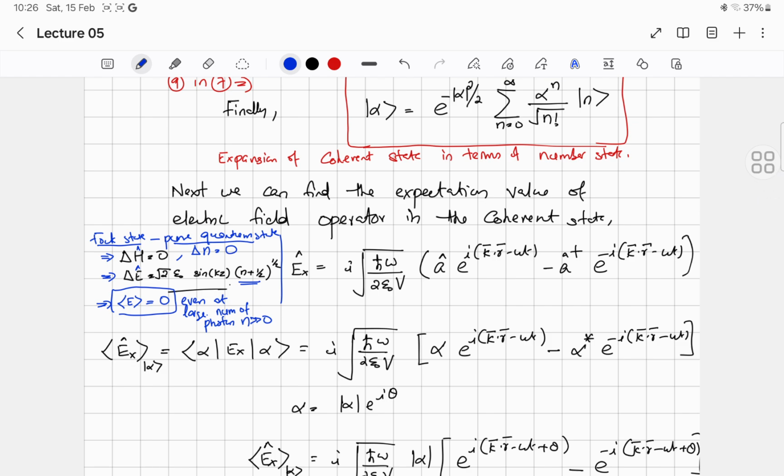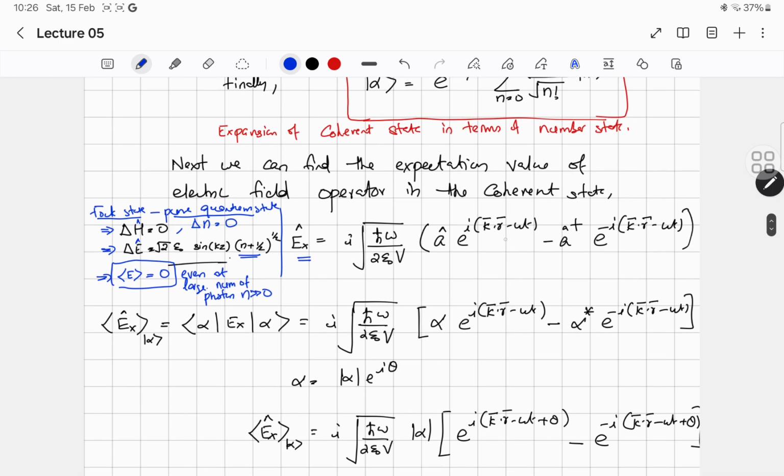For that, we start with the expression for the electric field operator. Including the time dependence using the Heisenberg picture, the electric field can be written as i times the square root of h cross omega by 2 epsilon 0 V, a e raised to i(k·r minus omega t) minus a dagger e raised to minus i(k·r minus omega t). This is the expression we already used earlier.